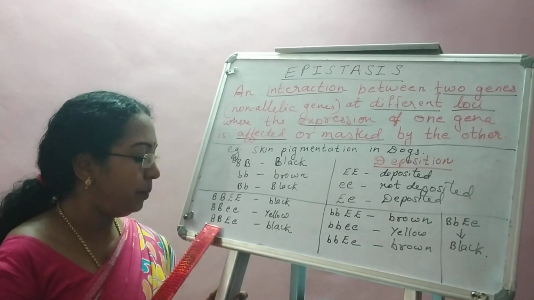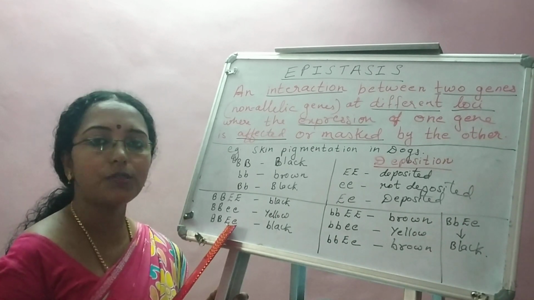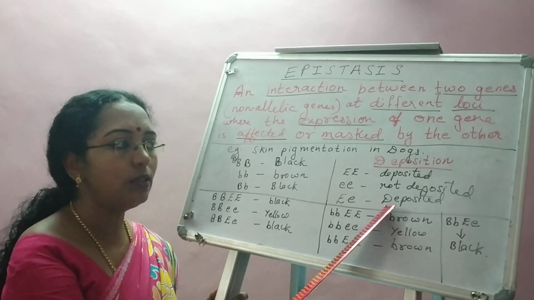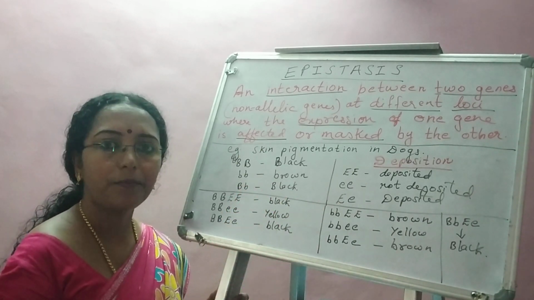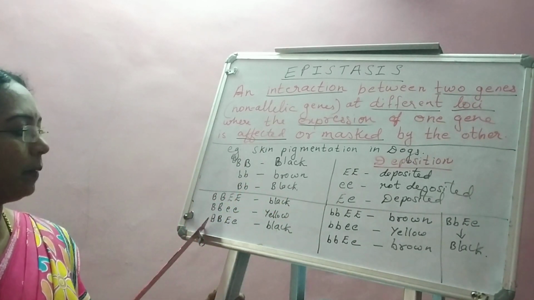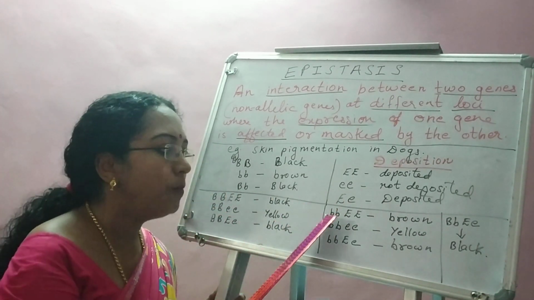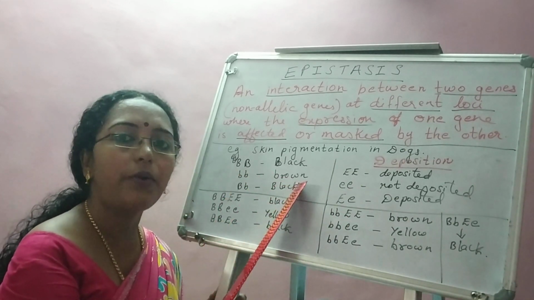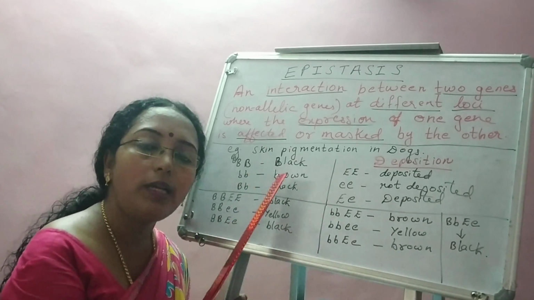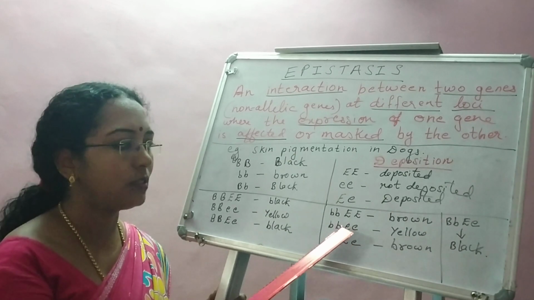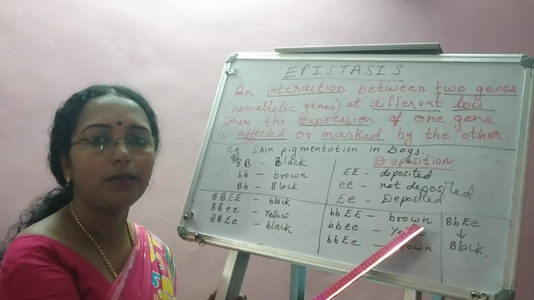Here, B is dominant. At least one capital E is dominant, so deposition will take place. If it is heterozygous also, it will get deposited. So the deposition will take place, so skin color will be black. Now so far we have taken dominant capital B. Let us also take a look at small b, what will be its effect. Small b is responsible for which color? Brown color. So along with small b, there should be capital E, only then the brown color will be deposited. So small b, capital E, progeny will have a brown color.